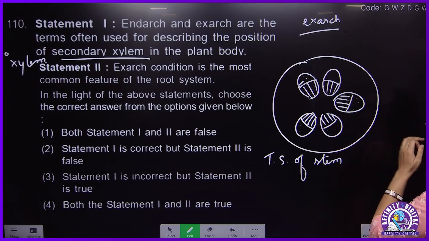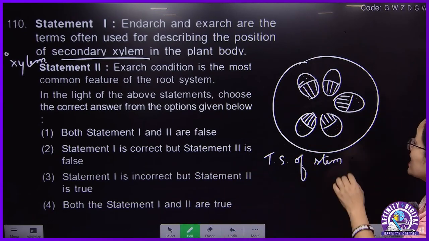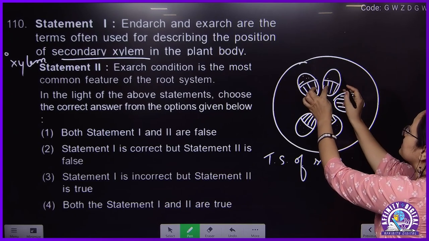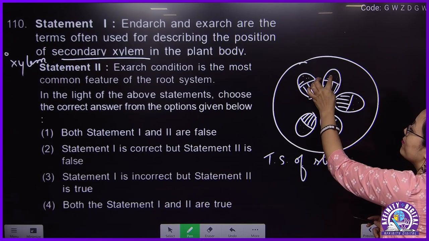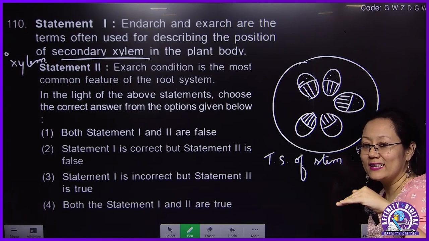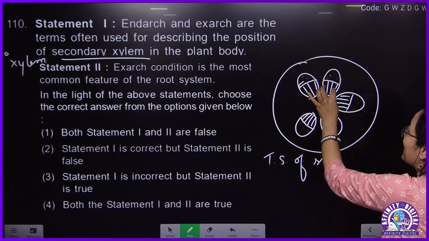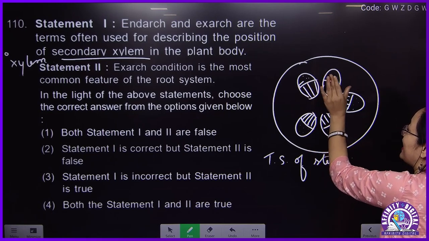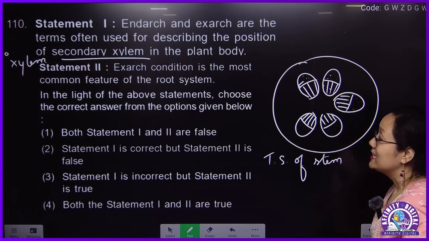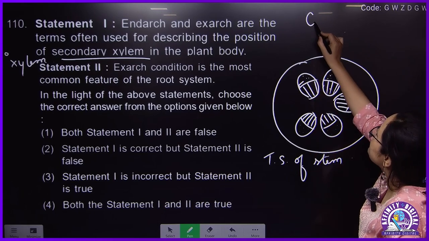Now what kind of arrangement is this? Xylem and primary phloem are in the same radius. In root they were in different radii and in different bundles. Here xylem and phloem are in the same radius and in the same bundle.